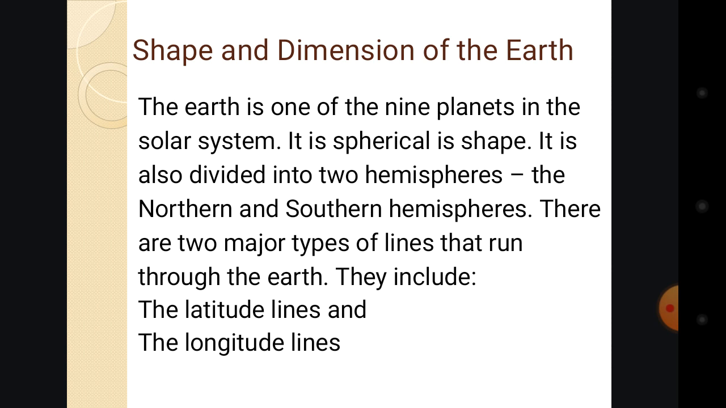There are 2 major types of lines that run through the Earth. The lines that divide the Earth are only these two, that is the latitude line and the longitude line. These are the ones that divide the dimensions of the Earth. So let's see if you can identify the longitude and the latitude lines.